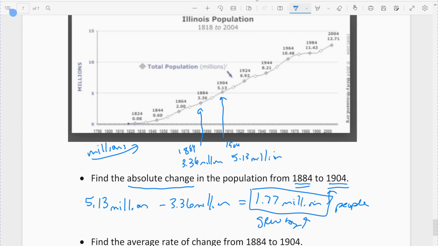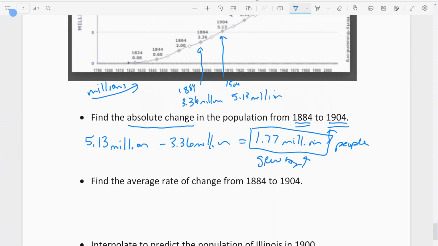Find the average rate of change over those same years. So now we are looking for average rate of change. Remember, average rate of change is the change in the function, so the change in the population, divided by the change in time, the input value. How much did it increase per year from 1884 to 1904? The top is actually that number we found up here. That would be the same change because it's over the same time period.